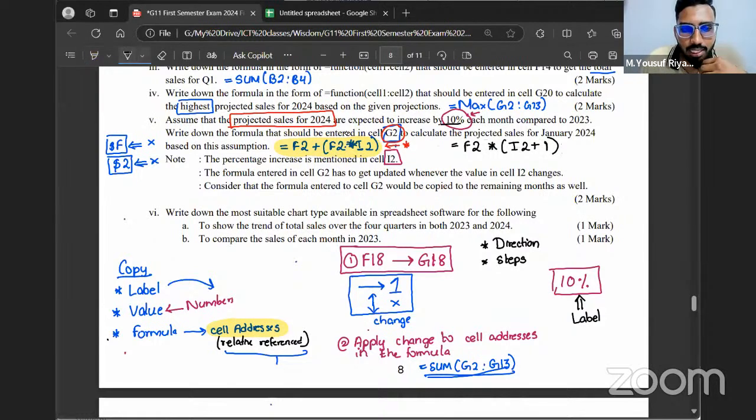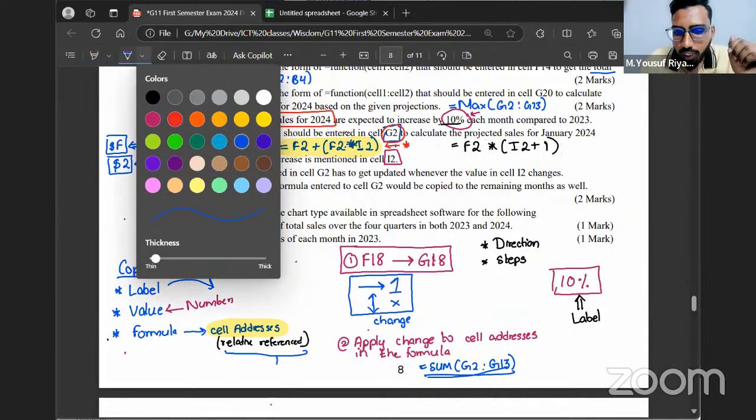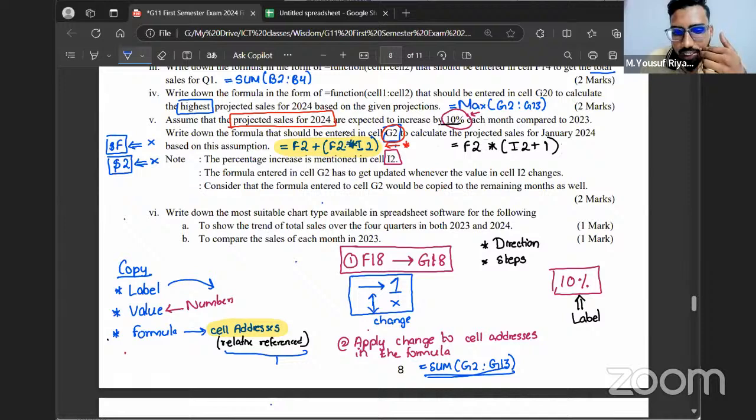The issue is basically, if you read this question properly, they have mentioned that the formula entered in G2 will get updated. Consider that the formula entered in cell G2 would be copied to the remaining months as well. Now, I told you earlier, when you copy a formula from one cell to another cell, something gets changed. What will get changed? In the formula, which part will get changed? Yes, I told you the cell addresses will get changed.